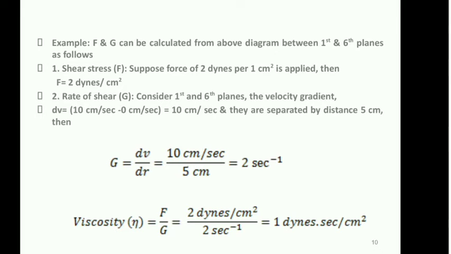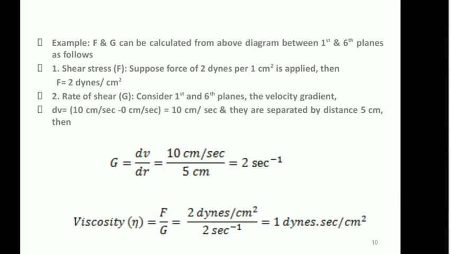Now calculate the rate of shear. G is equal to dV upon dr. The value of dV is 10 centimeter per second, and the value of dr is 5 centimeter. So centimeter will get cancelled. The final value will be 2 per second. Now calculate the viscosity. Now we have the shear stress, that is 2 dynes per centimeter square, and the rate of shear is 2 per second.